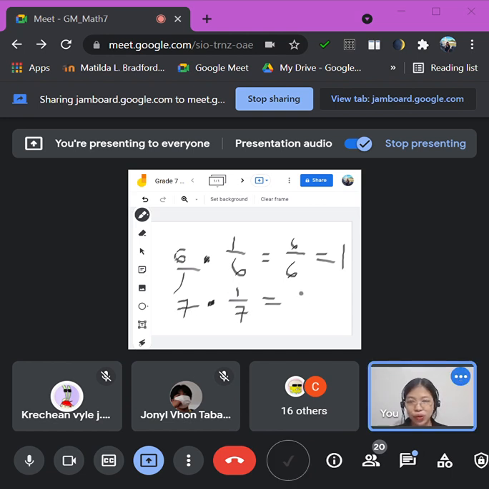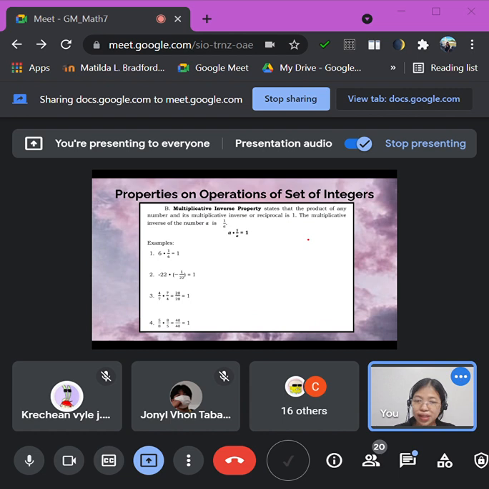So the multiplicative inverse gives us 1. Remember that in the additive inverse, we changed the sign, and then the answer was 0. But in the multiplicative inverse, we take the reciprocal of the given. We don't change the sign, we only reciprocate the given.